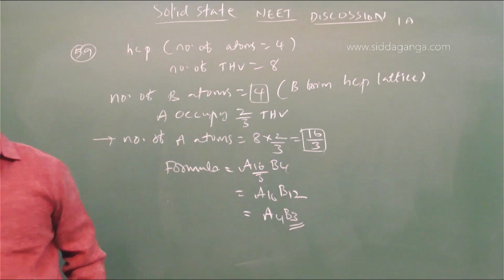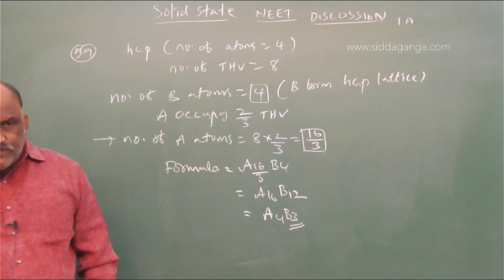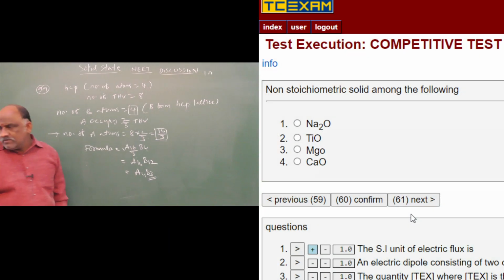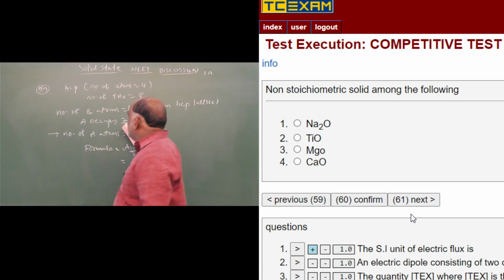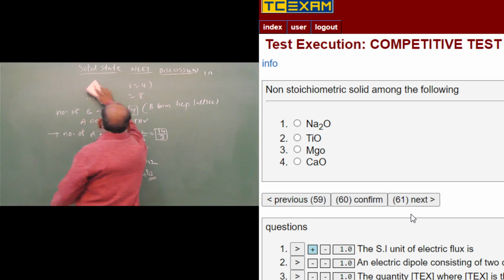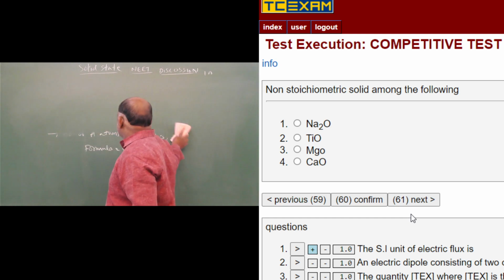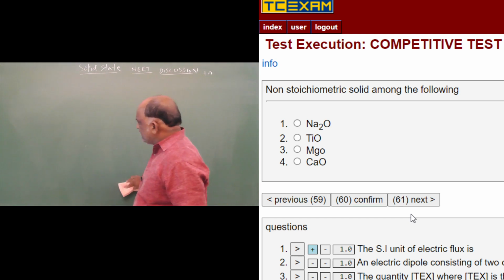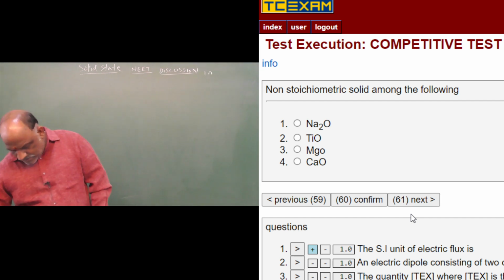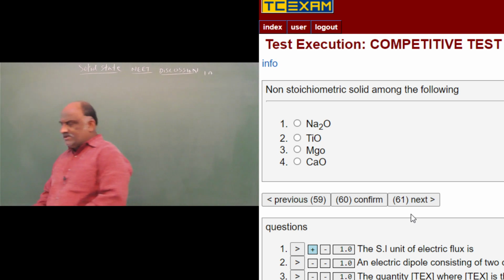And the next question, number 60. Which is the non-stoichiometric solid among the following? Simple question. You can apply your skills and knowledge to find such questions, because this type of question is odd man out. Odd man out means once you go through the options: sodium, titanium, magnesium, calcium.